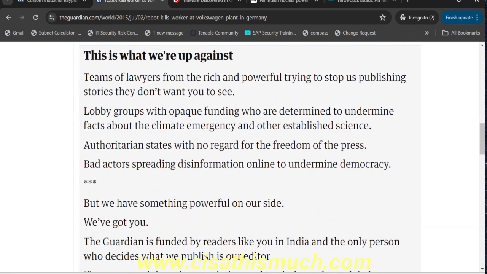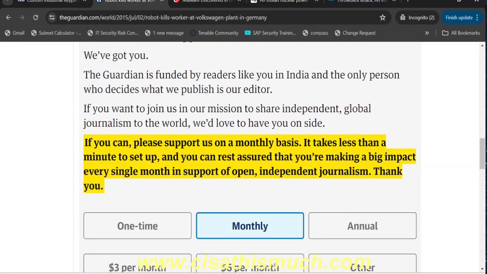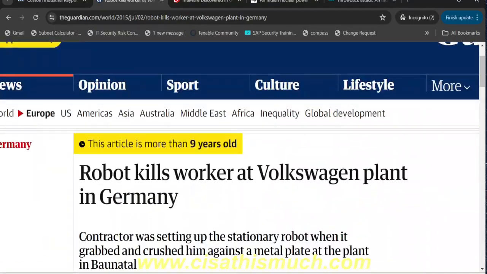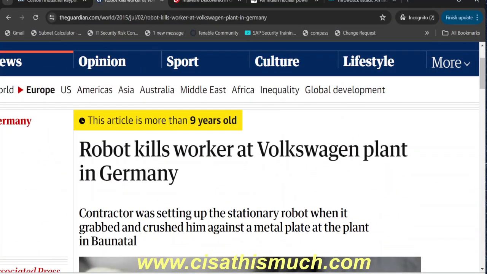So I just wanted to let you know that the impact can be huge, whether it is intentional or deliberate, whether it is internal or external. When these configurations are manipulated or changed, when there is an unauthorized change, the impact can be huge. So let's go back to our discussion.